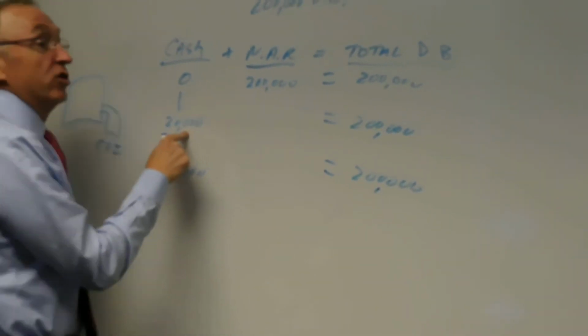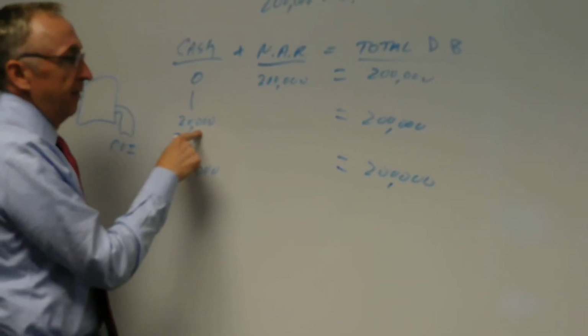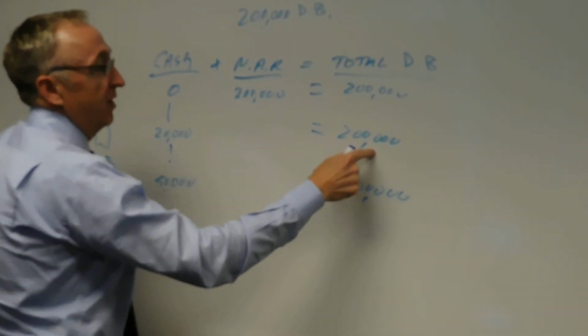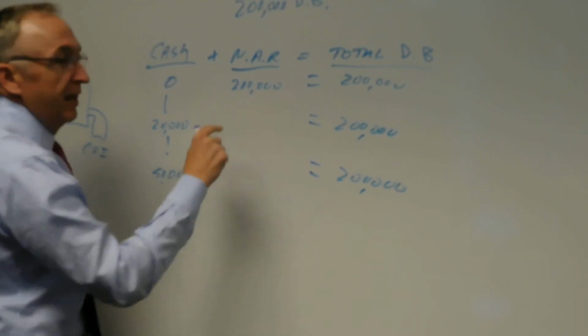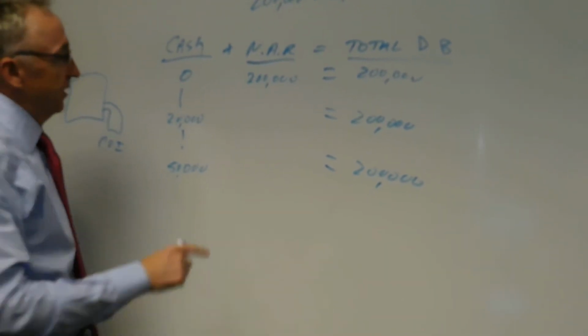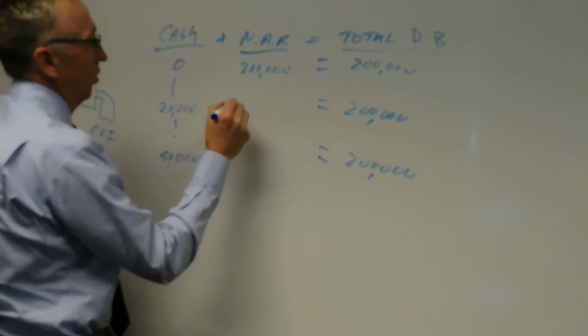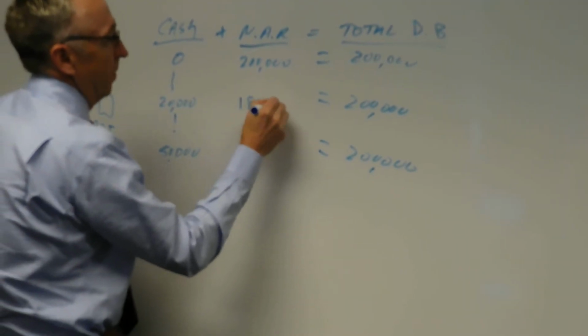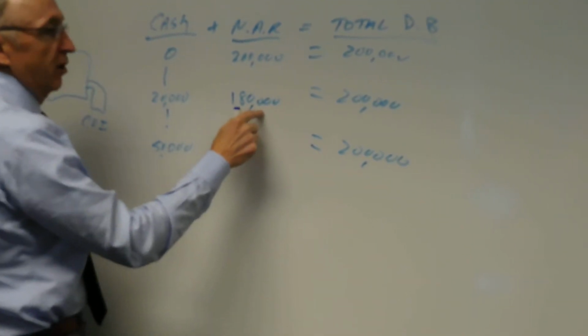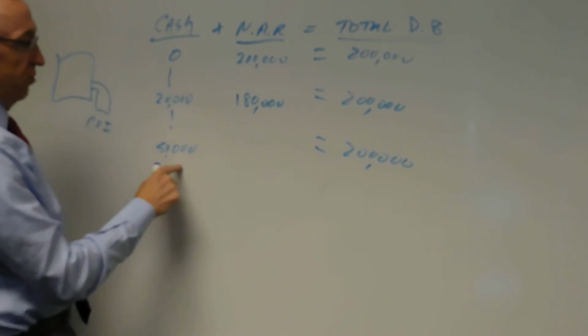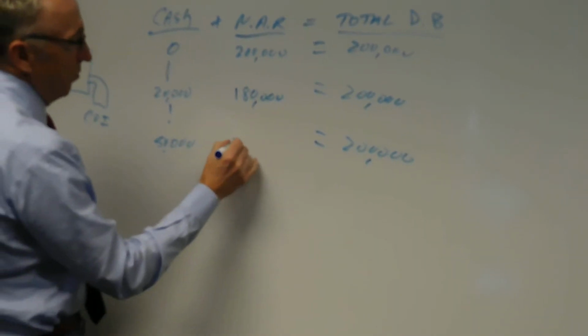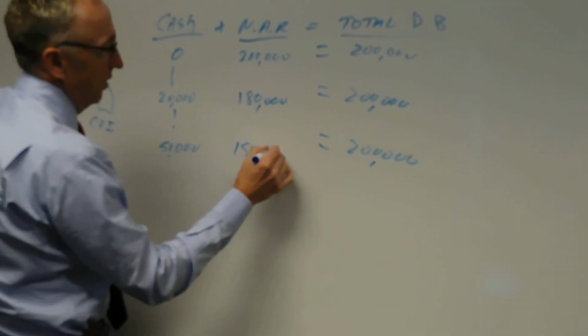Now your cash grows to $20,000. The death benefit's still $200,000, so how much is our net amount of risk? It's the 20 minus the 200, or in this case, it's $180,000. Mutual of Omaha is on the hook for $180,000. Now, down here it goes to $50,000. Our net amount at risk goes to $150,000.